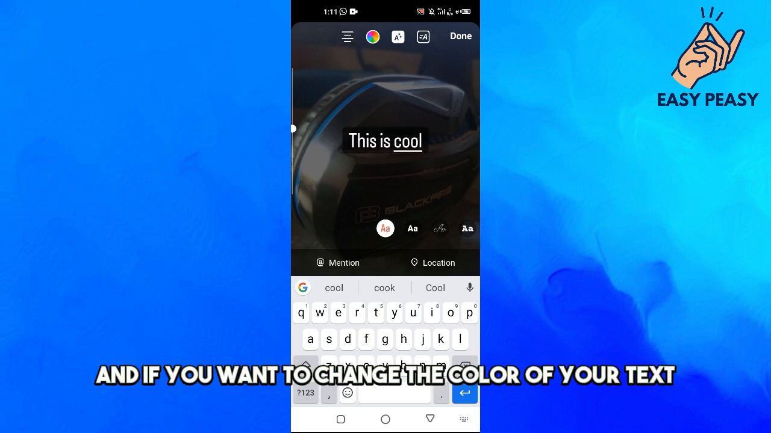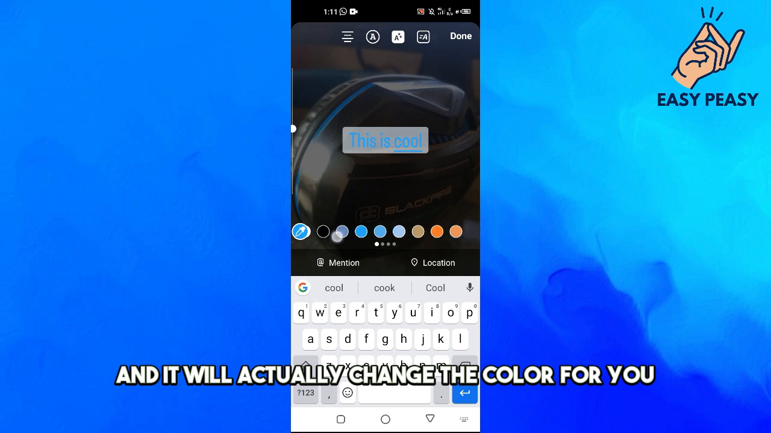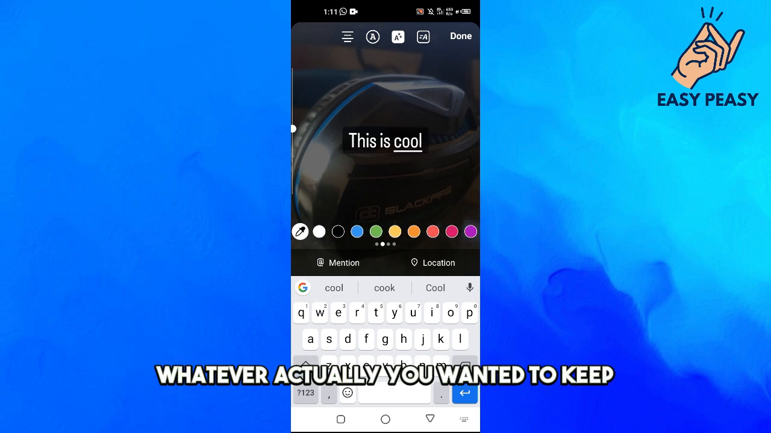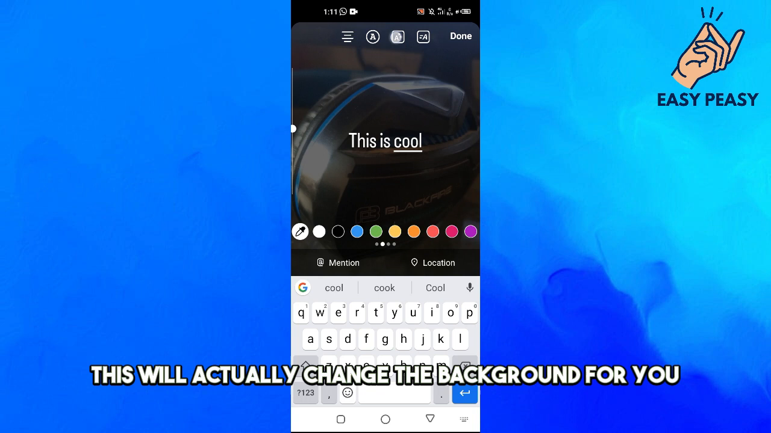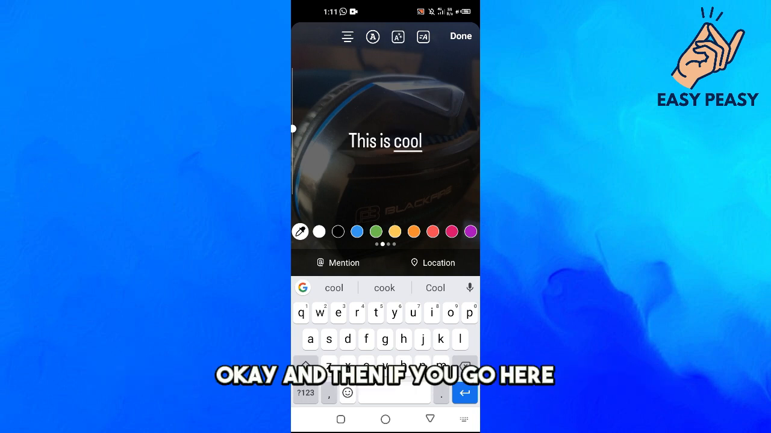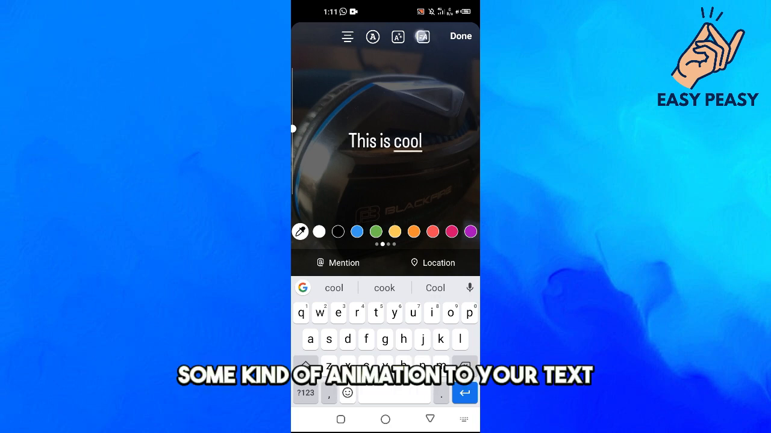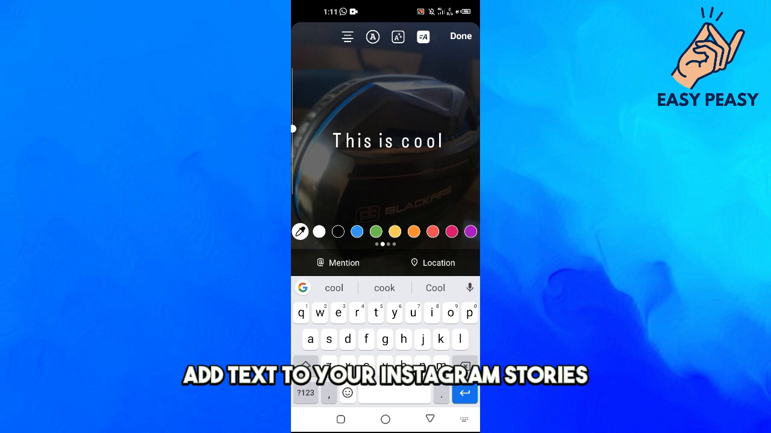And if you want to change the color of your text, you can click this option here, and it will actually change the color for you. Okay, like this one, whatever you actually want to keep. Okay, and when you press on this option here, this will actually change the background for you. Okay, like this one, if you want to change the background. Okay, and then if you go here, this will actually add some kind of animation to your text. Okay, so that's how you can actually add text to your Instagram story.